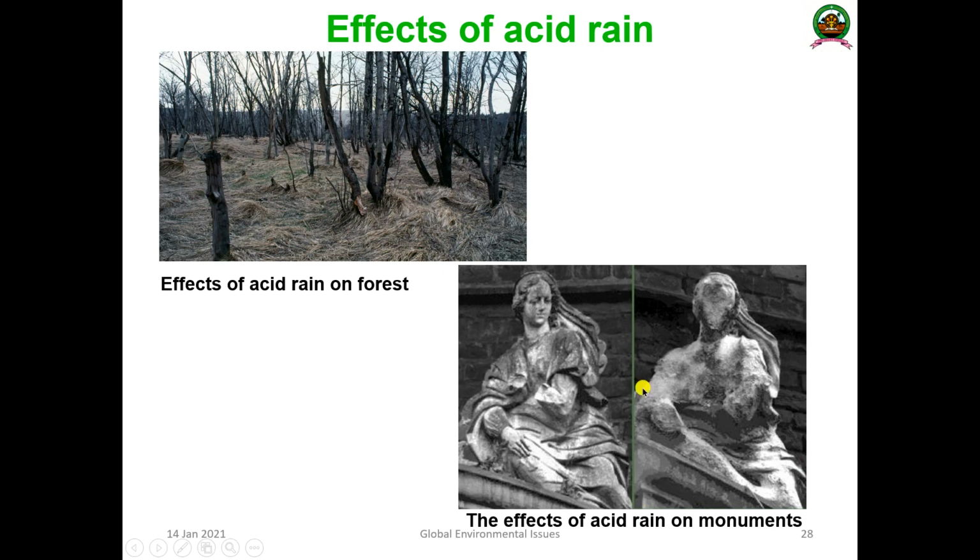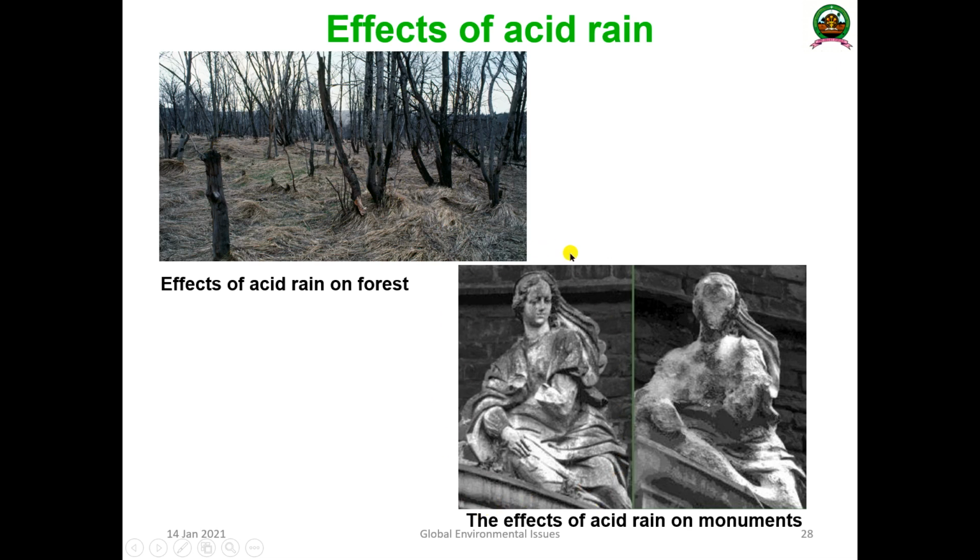So here you can see an example of the effect of acid rain. This is deforestation because of acid rain. You can see the total vegetation has completely deteriorated, okay. Everything is dried, the complete vegetation is dried, and all the organisms in this ecosystem have been completely washed out and destroyed in this particular system.